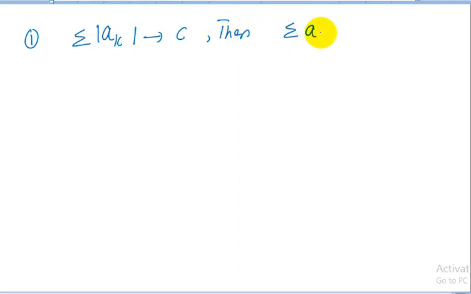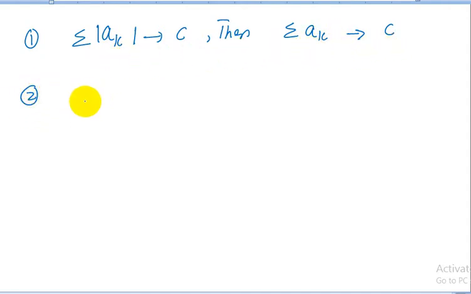Now the above definitions can be expressed as: if a series summation |ak| converges, means if a series is absolutely convergent, then the original series ak is always convergent. Means an absolutely convergent series is a convergent series.